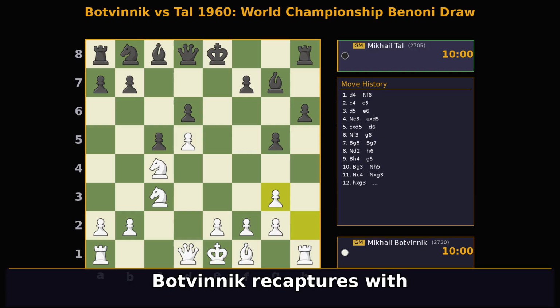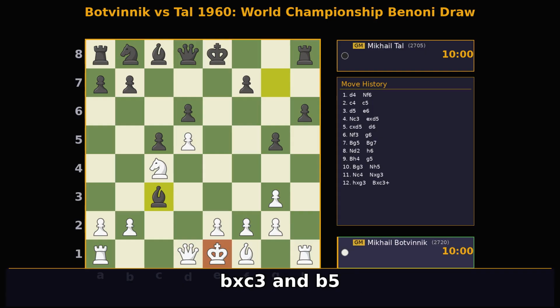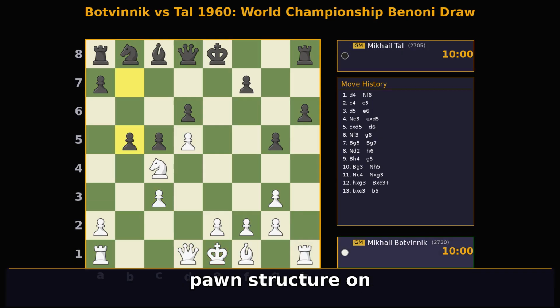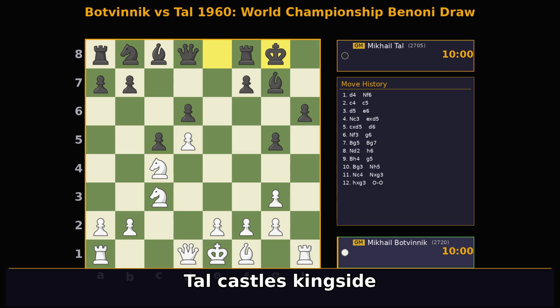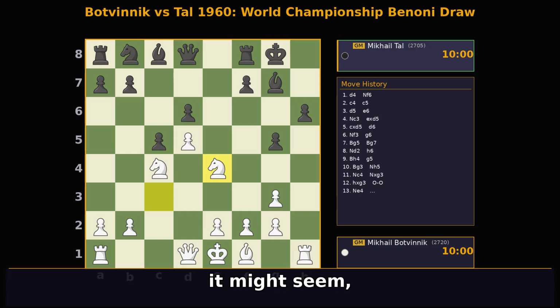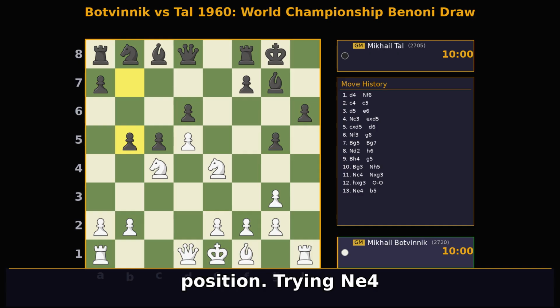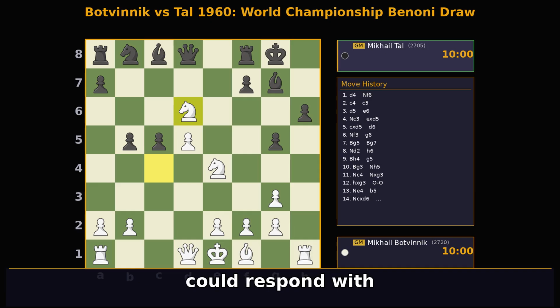Botvinnik recaptures with hxg3. Capturing with bxc3+ followed by bxc3 and b5 would have led to a different pawn structure on the queenside. Tal castles kingside with 0-0. The open h-file isn't as threatening as it might seem, as the rest of White's army is out of position. Trying Nf4 to attack the d6 pawn wouldn't work, as White could respond with b5 and Ncxd6.